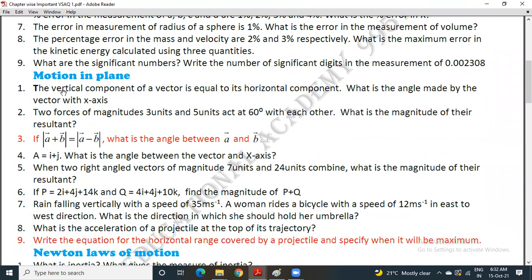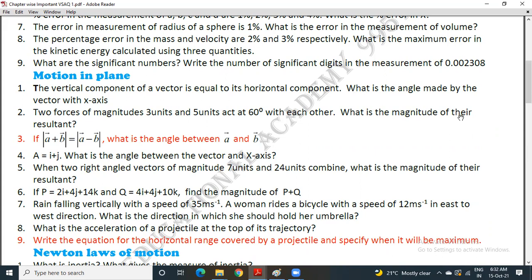From the next chapter in the list, it is motion in a plane. Question number 1. The vertical component of a vector is equal to its horizontal component. What is the angle made by the vector with the x-axis? Second, two forces of magnitudes 3 units and 5 units act at 60 degrees with each other.